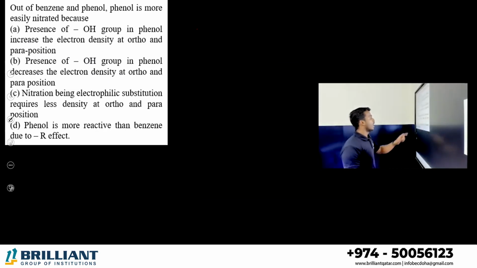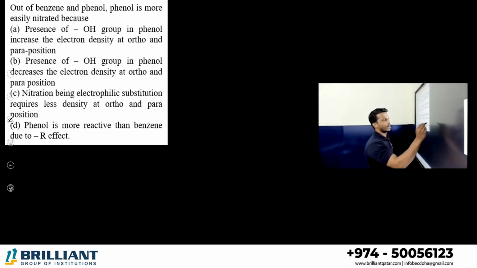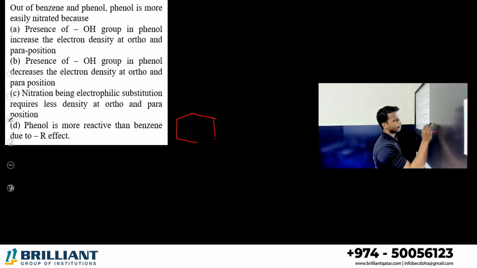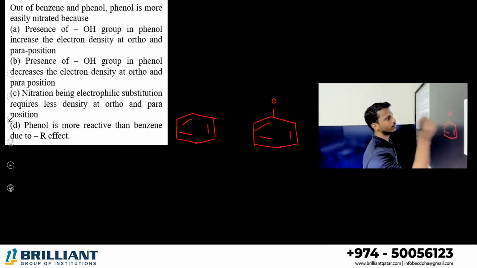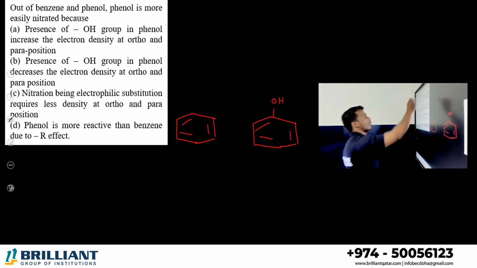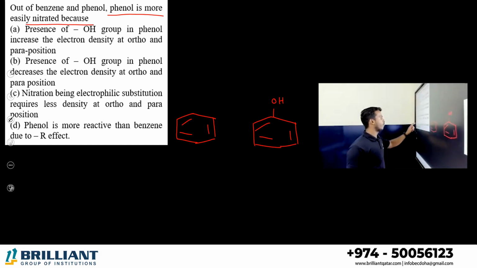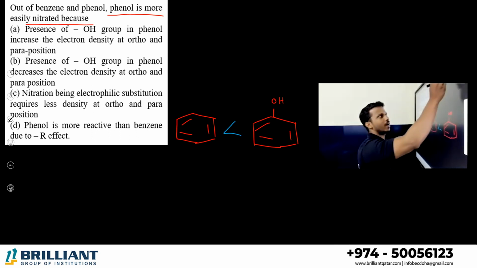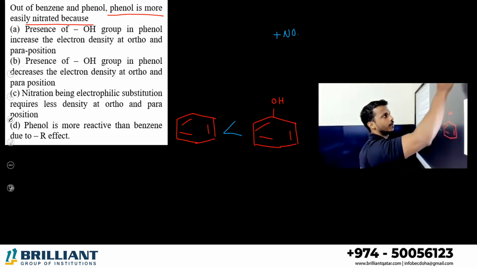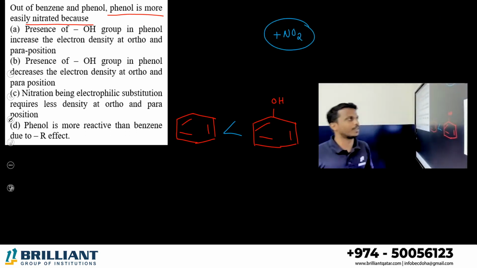Next one. Out of benzene and phenol, which is more easily nitrated? Phenol. You know what nitration is? Nitration means addition of a nitro electrophile. What is the upcoming electrophile? NO2. This is an electrophilic substitution reaction. So the NO2 group, as we just discussed in the previous question.